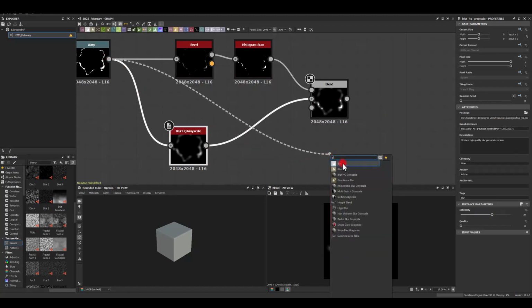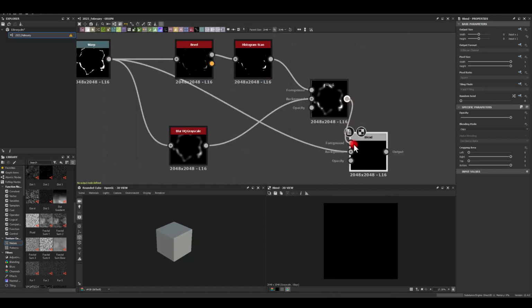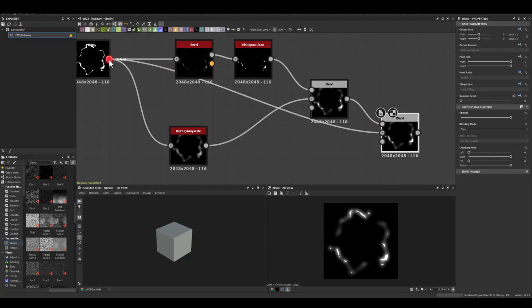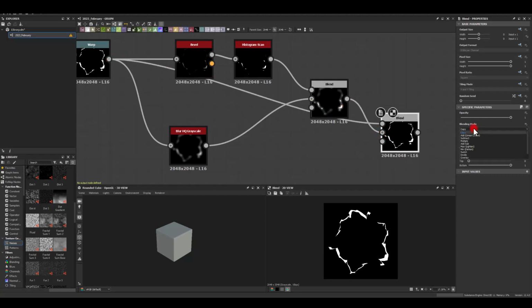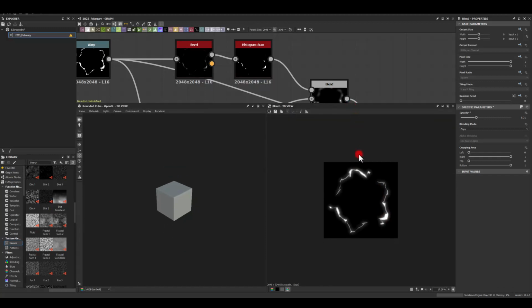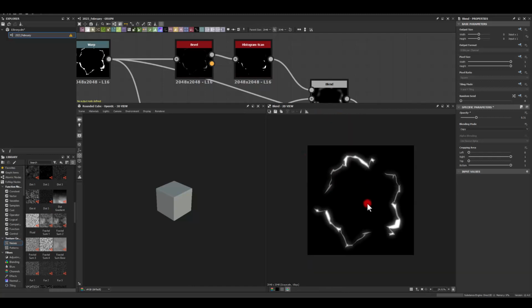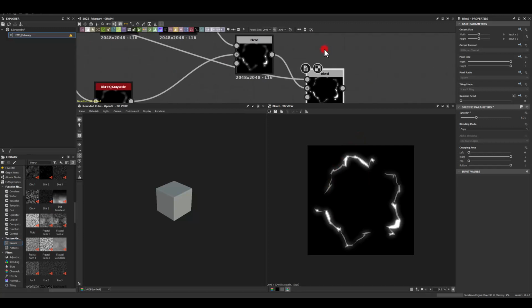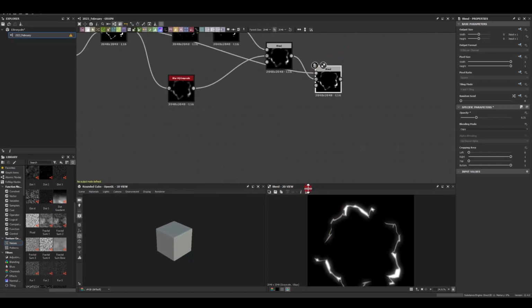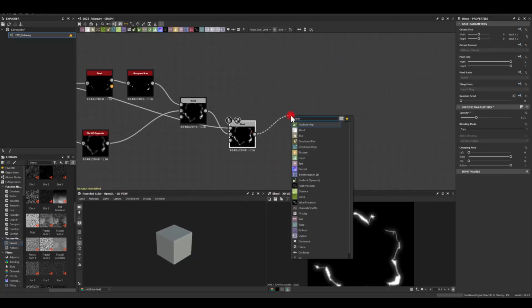And I'm going to blend it again. I need this to be reverted. As you can see here, now we're getting a nice transition. So we get gray values here, and then we get highlights and the bloom around it, like a tiny glow as well.